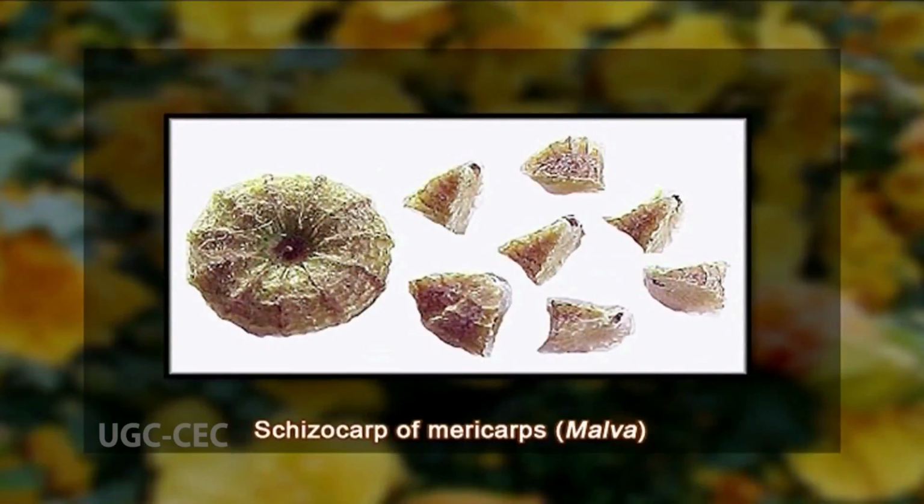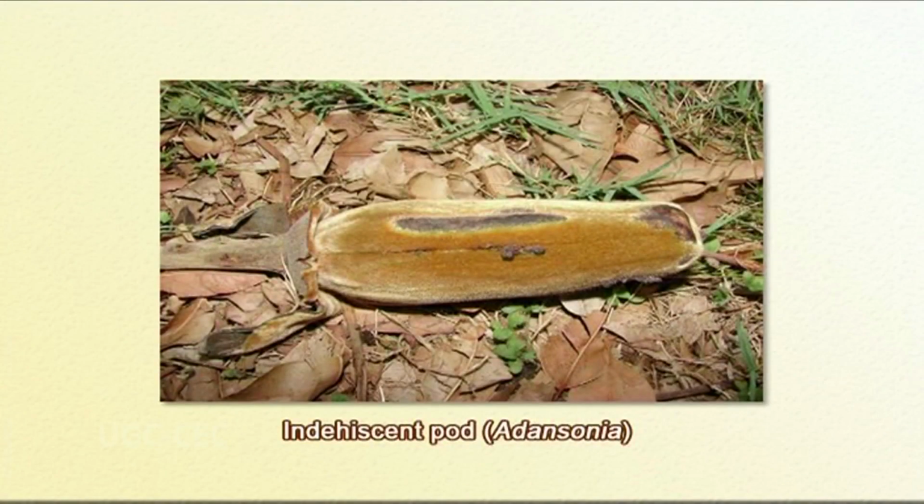Those species in Malvaceae where we have a schizocarp of mericarps are self-dispersed, or they can have adaptations for external dispersal on birds or mammals. The large indehiscent pods, the common example I already mentioned, is Adansonia. These pods contain edible, somewhat sour, dry and fleshy seeds. That's why they are dispersed by large mammals.